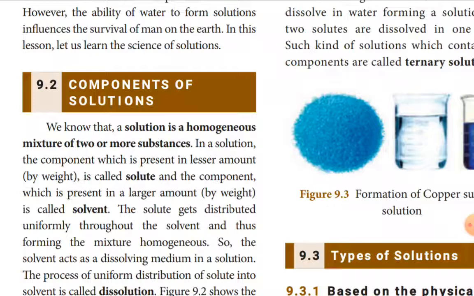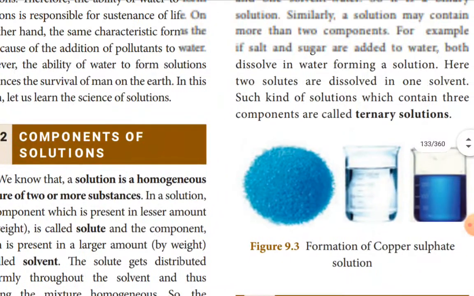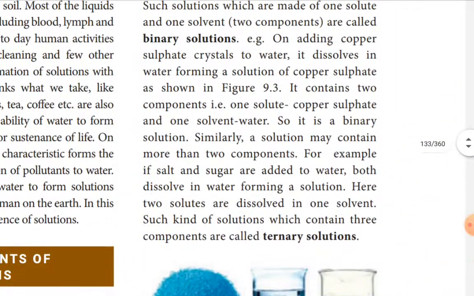Then only we will get a uniform homogeneous mixture that is called a solution. Examples: salt solution, solution of sugar. Binary solution means the solution contains two components. Suppose a solution contains three components, that is called a ternary solution.